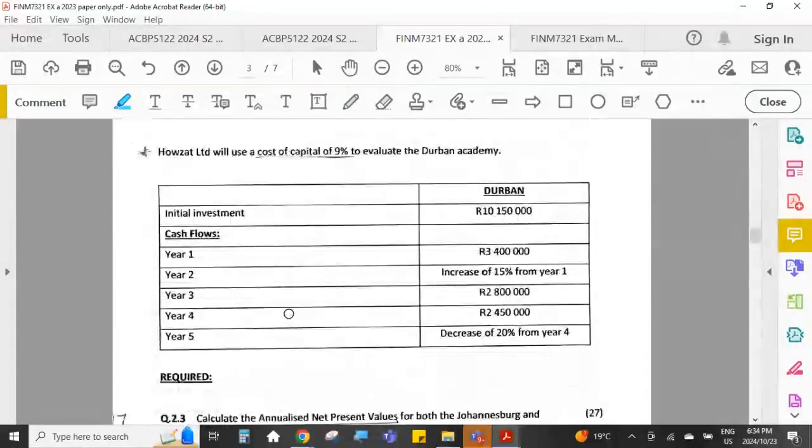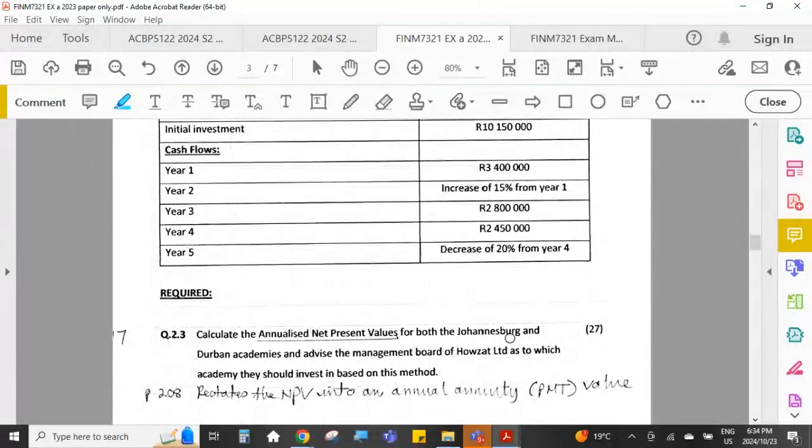So then for question 2.3, for 27 marks, they have asked us to calculate the annualized net present values, the ANPVs, for both.